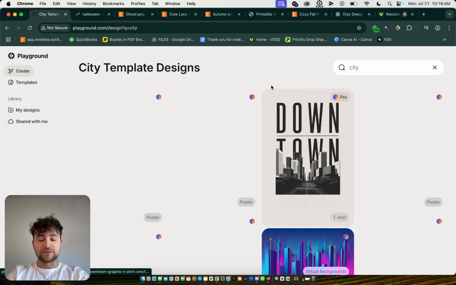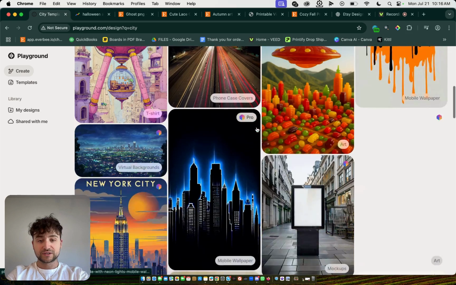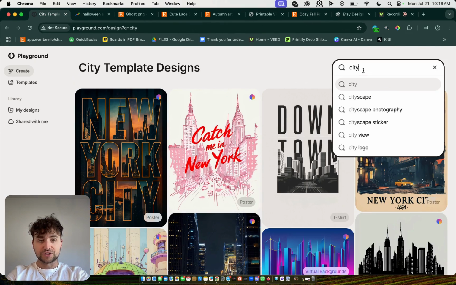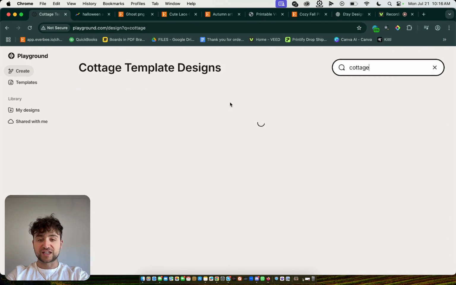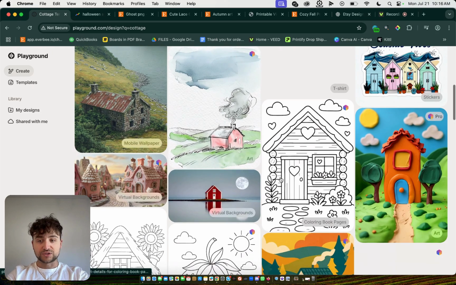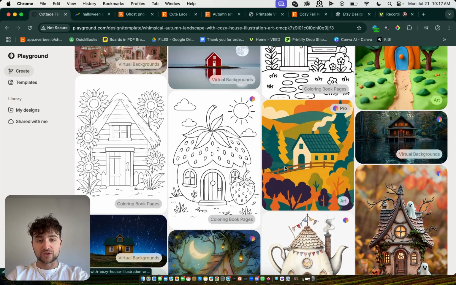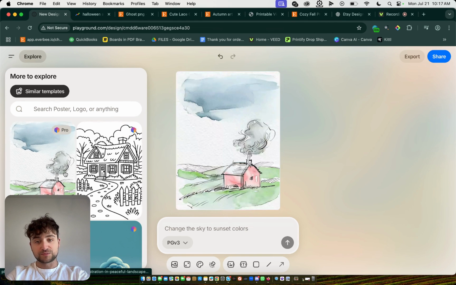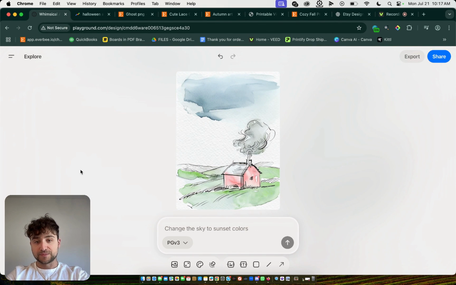Now, what else can I show you that makes it cool? Let's say I want to design, let's see, the cottage, right? When we want some cityscape art, town art, cottage. As you can see, there's a lot of options here I can choose from. I can sell things like this. I can change the style of it. It's pretty crazy what's possible, right?